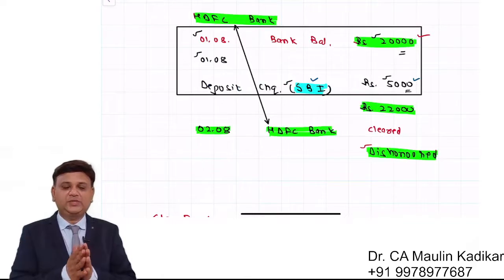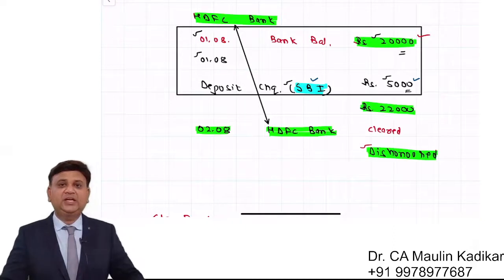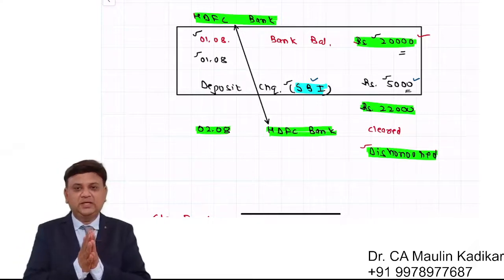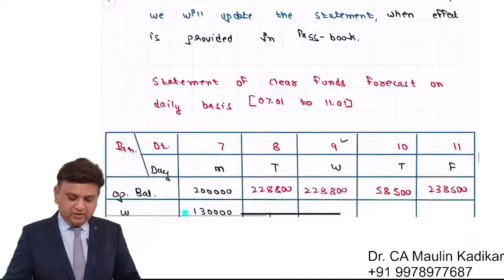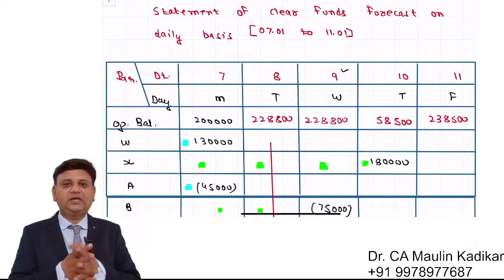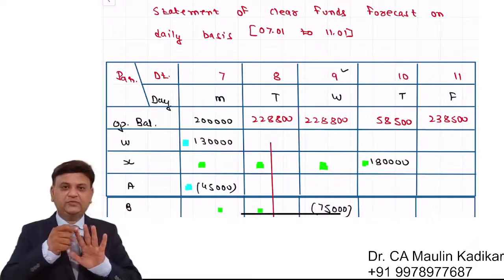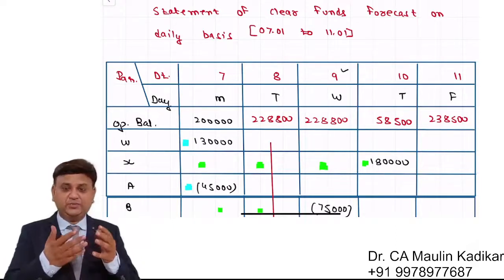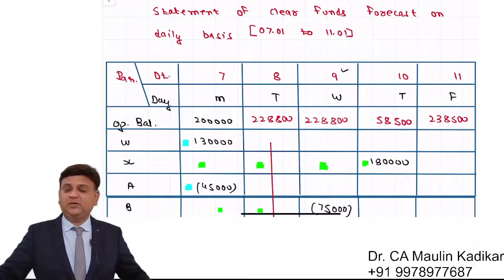So friends, it is a question wherein we have understanding of a new concept, and that is given a name as the clear funds forecast. First of all, we have understood the clear funds forecast means the amount of the funds which you can actually use. In the question we have been provided with the transactions, the date on which the transaction is entered upon, and the date on which it will have the clearing in the passbook. Taking into account the date on which it will have the impact on the passbook, we have to prepare the clear funds forecast.